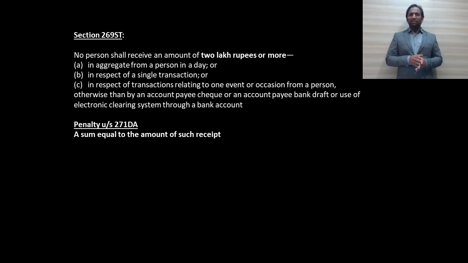Now let me explain this by an illustration. Say for example, I have an invoice of 5 lakh rupees, out of which 1,50,000 has been received in check. So such an amount is absolutely no problem. Okay, the balance 3,50,000 has been received over a period of a week in different cash payments. Would this transaction be hit by this section? The answer is yes. Because this is one transaction, one invoice for which multiple cash payments have been done, totaling an amount of 2 lakhs or more, and hence it would be hit by the section.